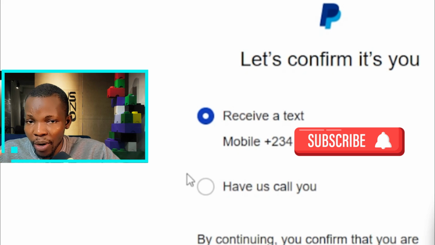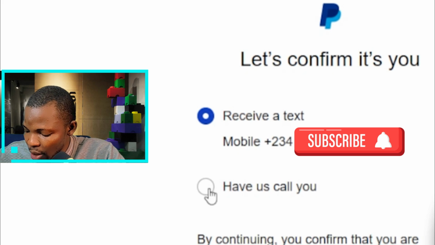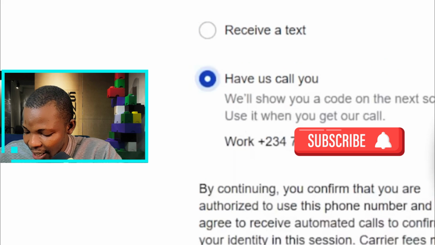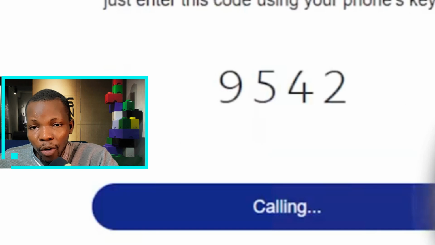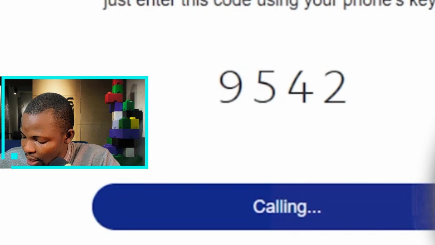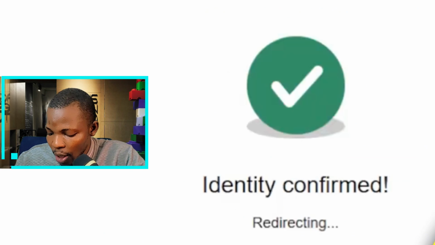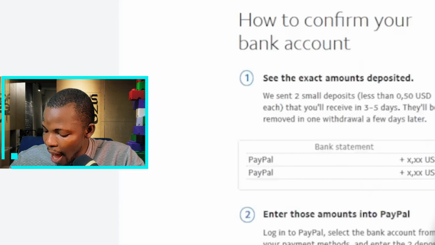So in order for that not to waste much of our time, click on that. So once you click on that, you will receive a call on your phone. Then once you receive the call, put this particular number that is showing on your screen right in the box.